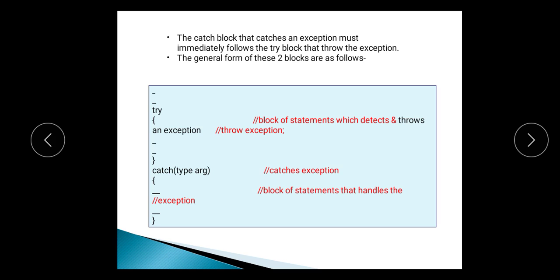The catch block that catches the exception must immediately follow the try block that throws the exception. That means whenever we throw the exception from the try block, it will be handled by the catch block. So we need to write the catch block which handles that exception immediately after that try block. And this is shown here. Here we are writing the try block which will generate an exception and throw it with the help of the throw statement, and immediately after that, the exception is caught by the catch block.